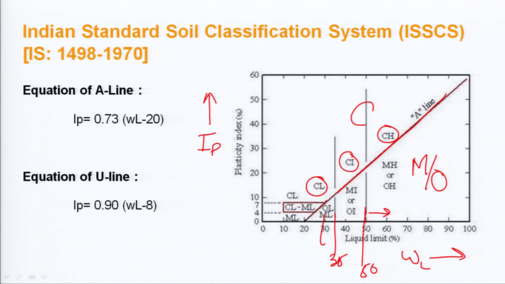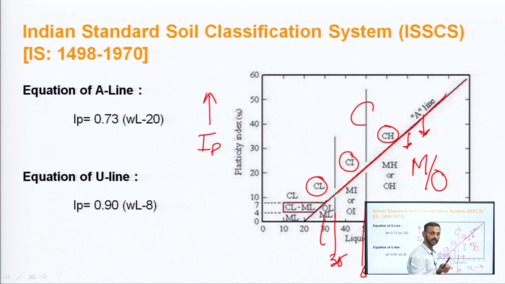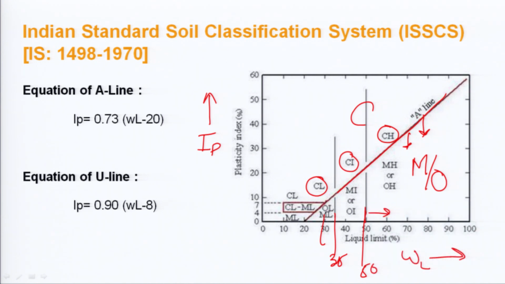Understand one thing more, that anything below the A line will be classified as either silt or organic soil. If the liquid limit is greater than 50%, it will be classified as highly compressible soil. What kind of highly compressible soil? We will be seeing below the A line. Similarly, if it is organic, it can be highly compressible based on the liquid limit, and similarly MI or OI, that is silt which is intermediate compressible or organic soil which is intermediate compressible. This hashed portion is the borderline region, CL-ML, which denotes here.